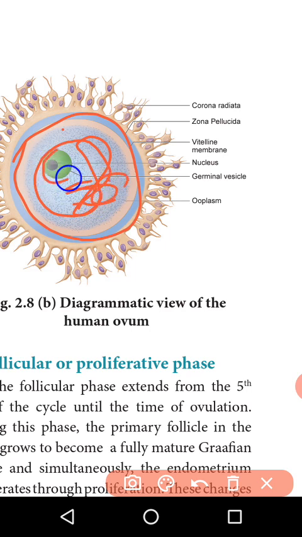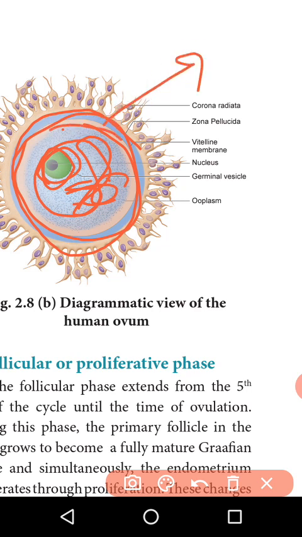Then the innermost region has a large nucleus. The nucleus is also known as the germinal vesicle. Then the entire egg cell is covered by three layers. The first layer is the vitelline membrane, the second layer is the zona pellucida, and the third layer is the corona radiata.